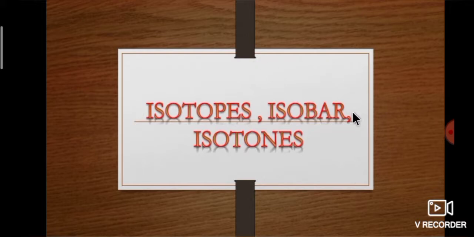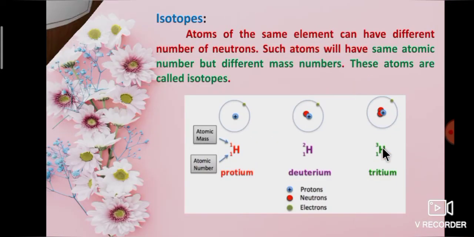Now we will learn about isotopes, isobars and isotones. First one, isotopes. Atoms of the same element can have different numbers of neutrons. Such atoms will have the same atomic number but different mass numbers. These atoms are called isotopes.